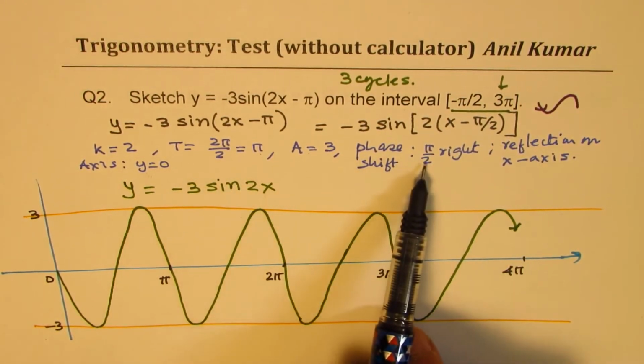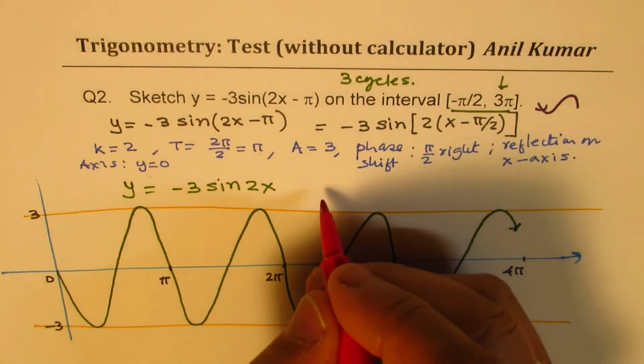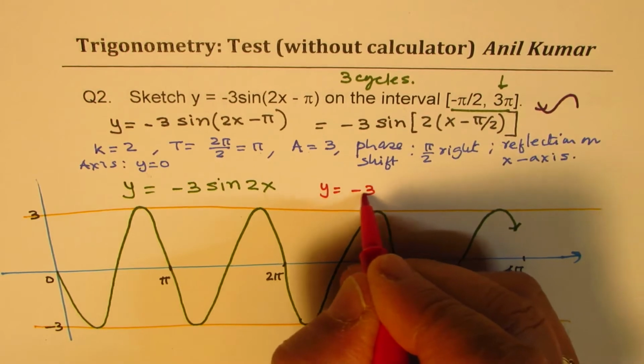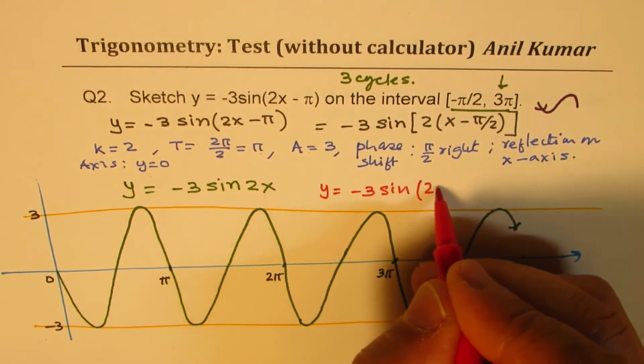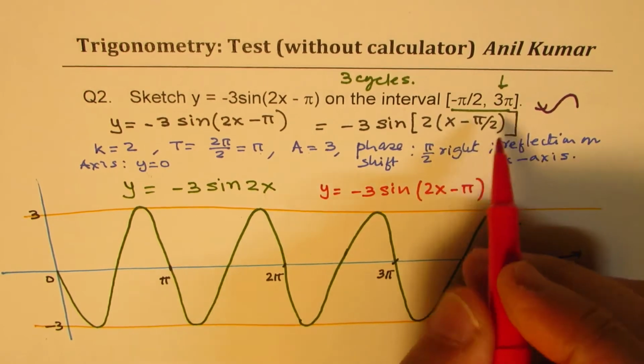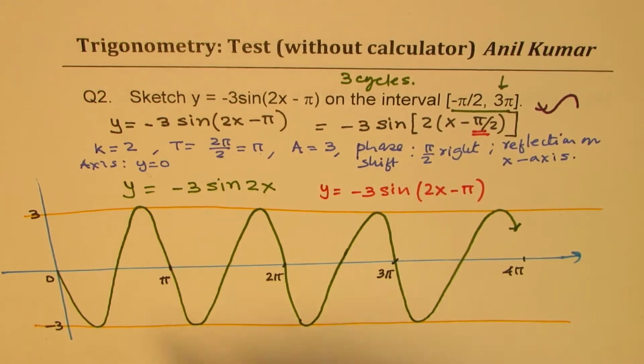So let me now incorporate the shift, and now I'm going to sketch y equals minus 3 sine of 2x minus pi, correct? So I'm going to shift everything pi by 2 to the right. What is pi by 2 for me?